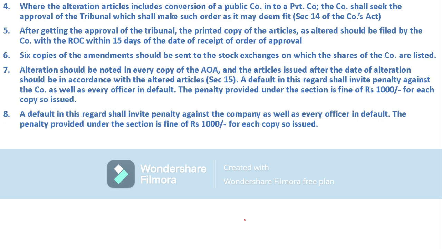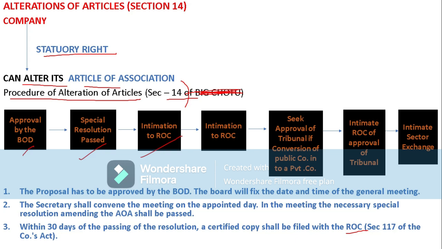So if we see this, first one, second one, third one, intimation to ROC. After intimation to ROC, this is the fourth one, seeking approval from the tribunal.